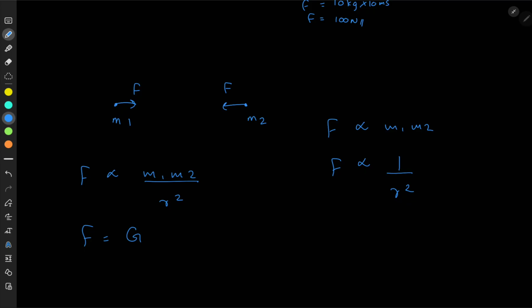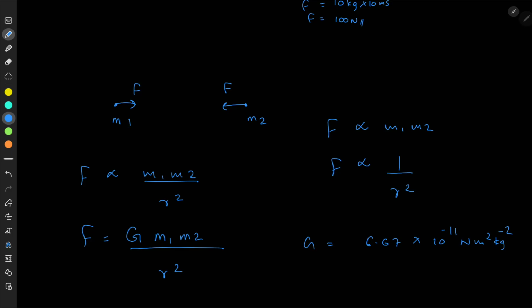G is known as the universal gravitational constant, so F equals G m1 m2 divided by r squared. Note that this G is a very small value. It's like 6.67 into 10 to the power minus 11 N m^2 kg^-2. It's a very small value.